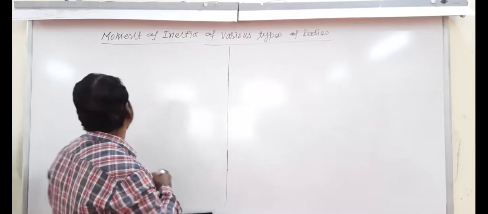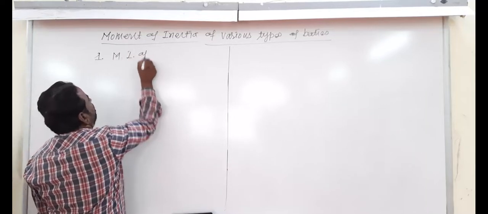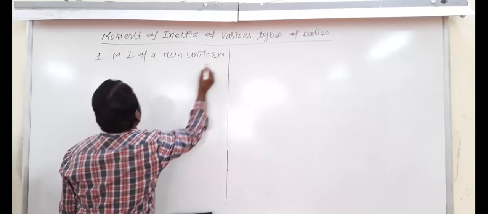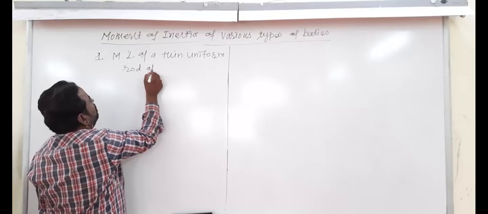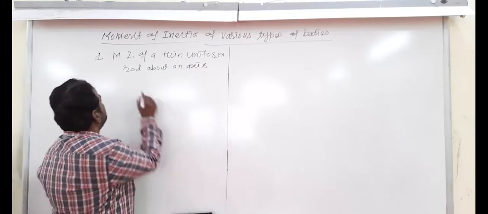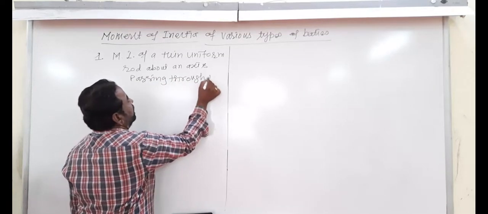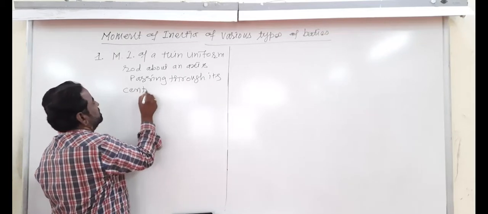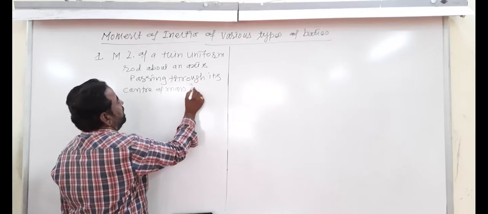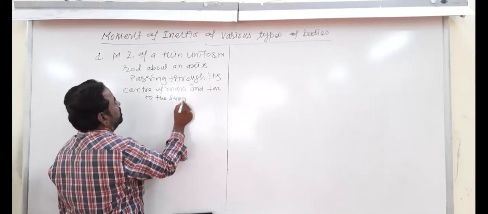The first body is the moment of inertia of a thin uniform rod about an axis passing through its center of mass and perpendicular to the length of the rod.